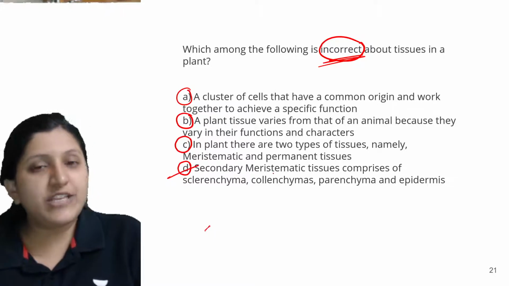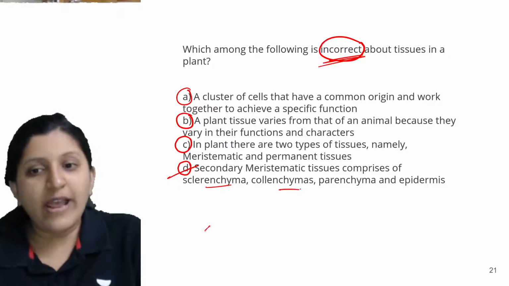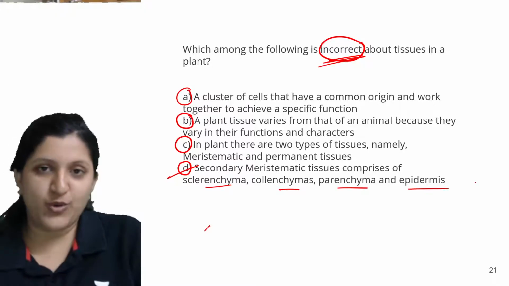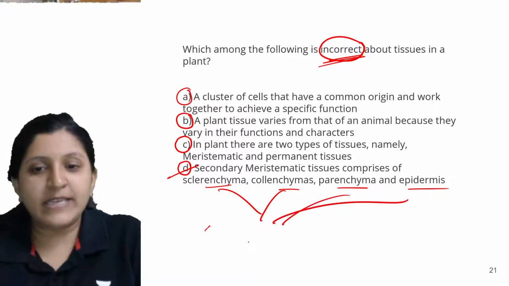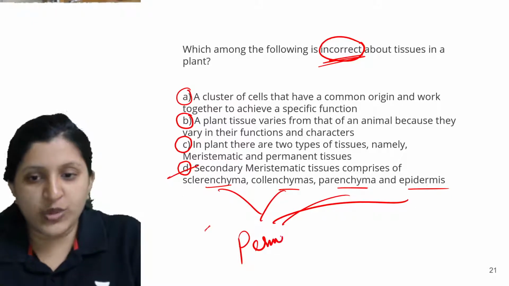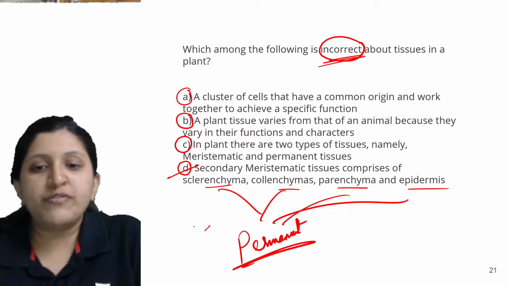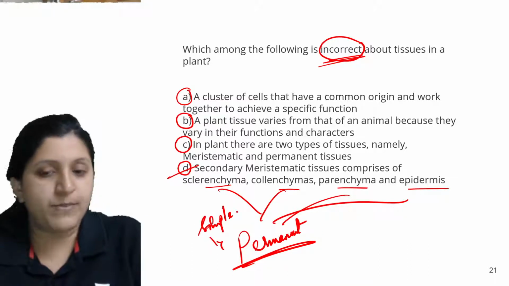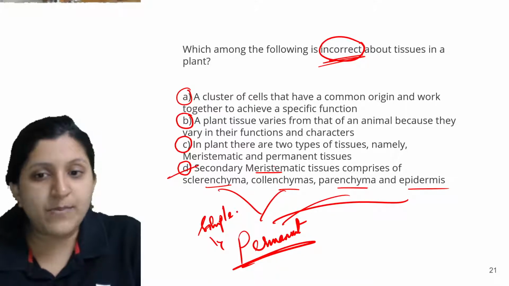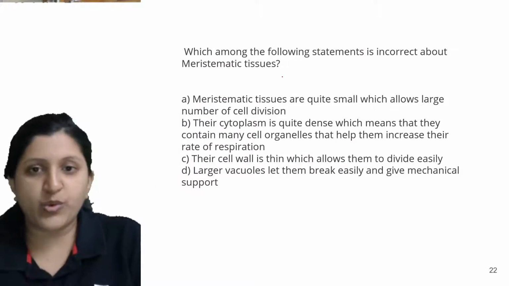So that is, secondary meristematic tissue comprises of sclerenchyma, collenchyma and parenchyma, which is absolutely wrong because all of these are placed under the permanent tissue. Okay, so these are all permanent tissues. In that you can find simple permanent tissue. So all of these are simple permanent tissues. So this is not a meristematic tissue. So this is the wrong statement which is mentioned. So let's go to the next question.